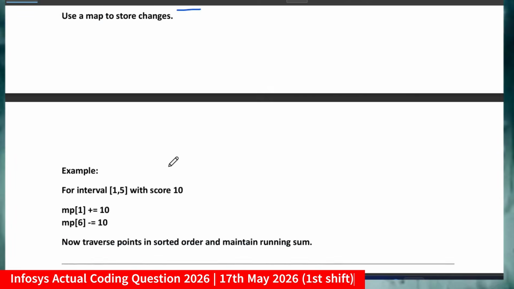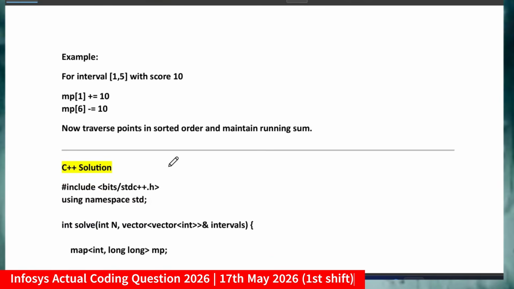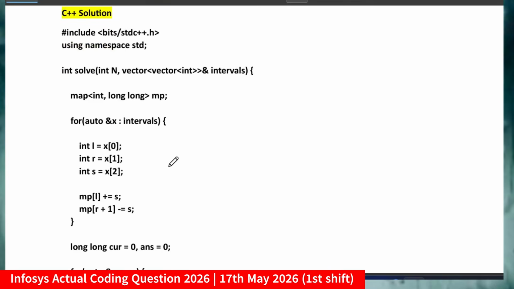And the time complexity will also reduce. By using the map, you will be able to solve it and pass almost every test case. Many of the students say that by using the optimized approach, they were able to solve each and every test case. So this is what I'm doing here.